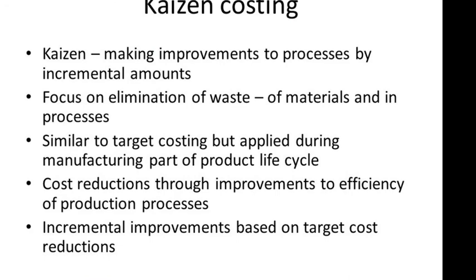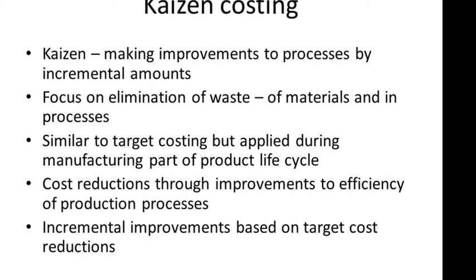Now let's go to another slide. As you can see here, Kaizen means making improvements to a process by incremental amounts, and you have to focus on elimination of waste of materials and in process as well. It is pretty much similar to target costing, but it is applied during the manufacturing part of the product cycle, unlike target costing, which is applied at the beginning of the product cycle. It involves cost reductions through improvements to efficiency of the production process and incremental improvements based on target cost reductions. Now you can understand what the link is between target costing and this. Okay, I'll try to get to that.